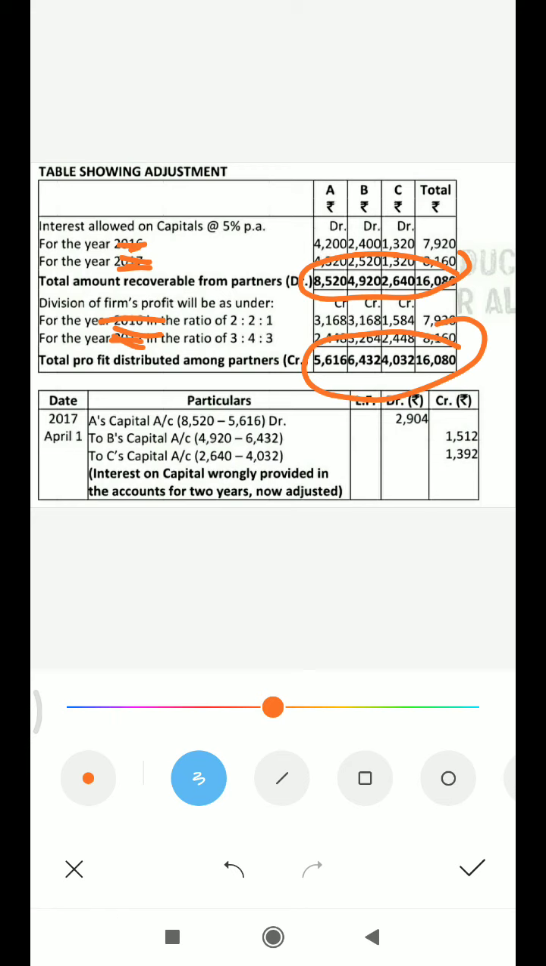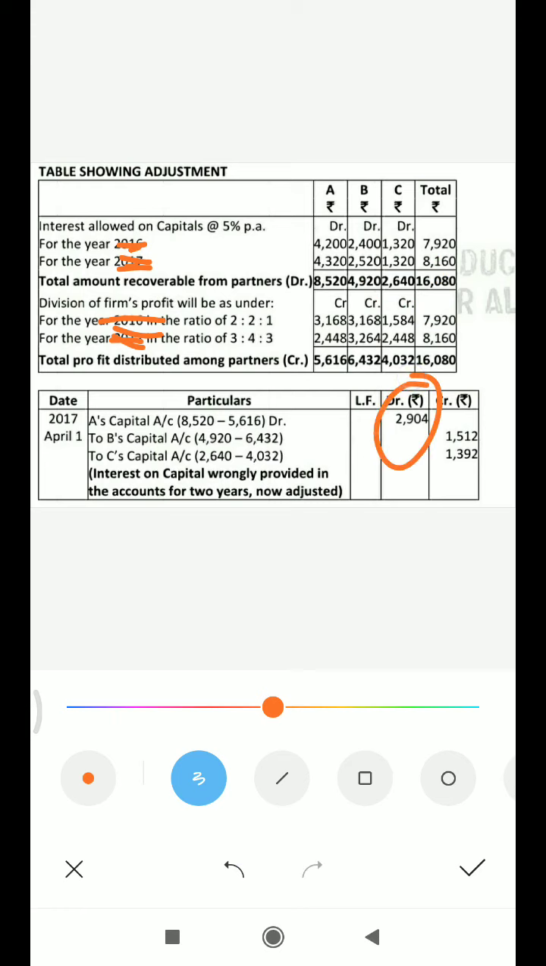A should be debited from 8520, but he is debited 5616. B should be debited from 4920, but he is credited 6432, and C should be debited from 2640, and he is credited 4032. So the net impact, the entry will come, we will set off from 8520 minus 5616,